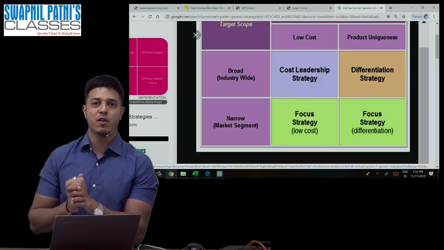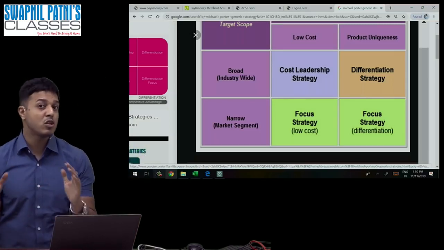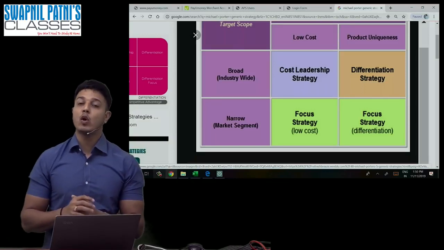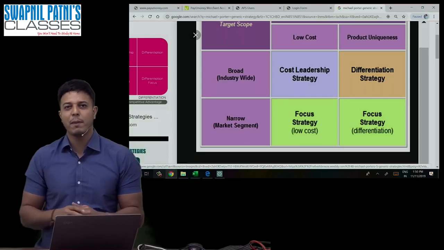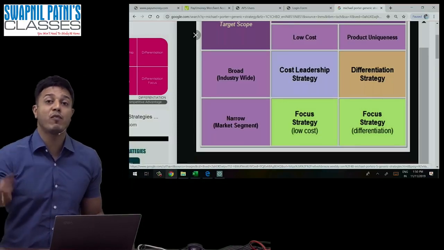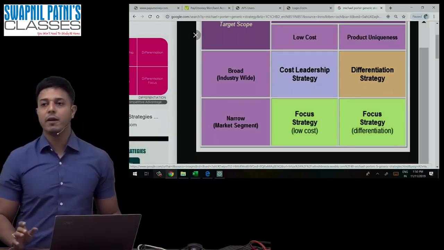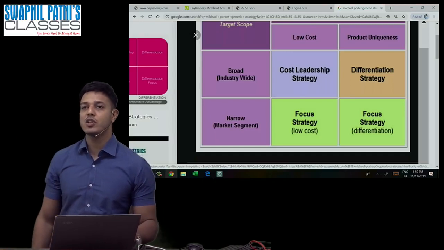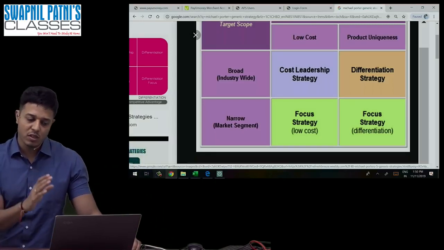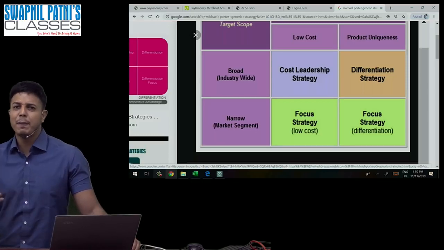So cost and differentiation: whenever the people are price sensitive, you should go for cost. If people aren't worried about price, you should go for differentiation. If people are quality oriented, go for differentiation. If people are quantity oriented, go for cost. If you are earning high profit per unit, differentiation. Low profit per unit, cost. Apple is differentiation. China phone is again cost. So I'm not saying which one is better, it depends on the situation.